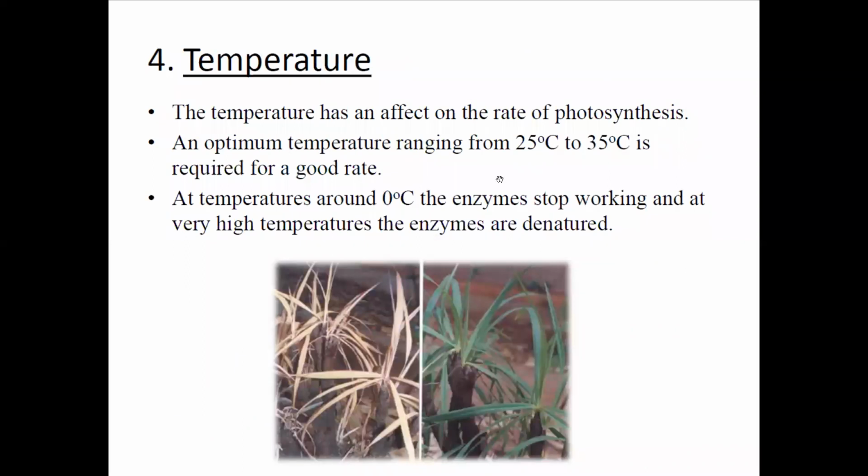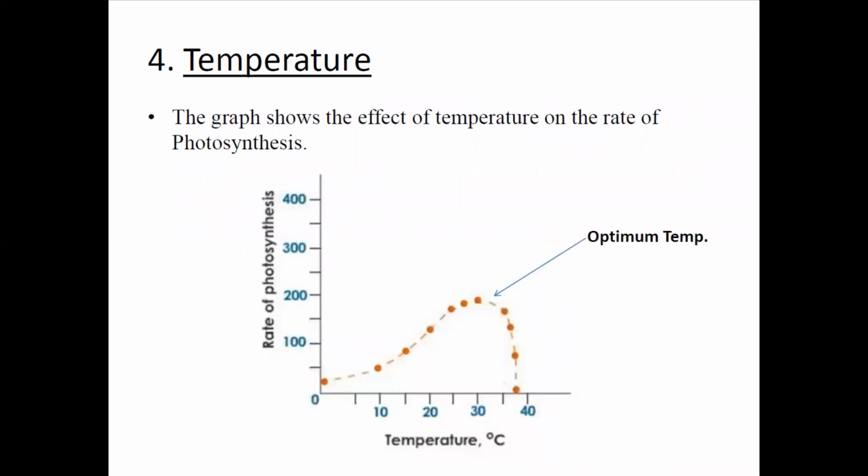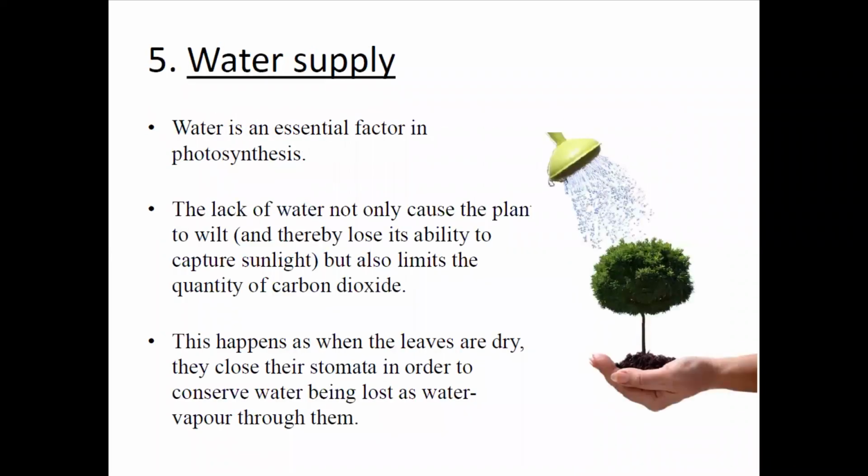This is the temperature, because at high temperatures, plants are highly affected. You can see where there is less rainfall, the nature of the plant totally changes. Water supply is also very important because it is one of the important factors for growth. Lack of water not only causes the plant to wilt but also limits the quantity of carbon dioxide. This happens as when the leaves are dry, they close the stomata.